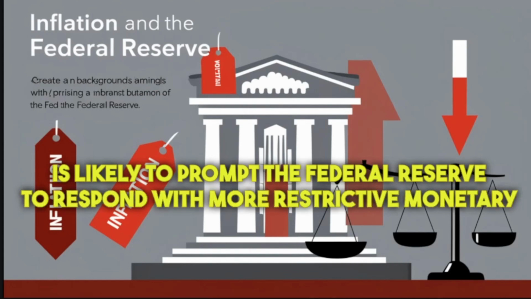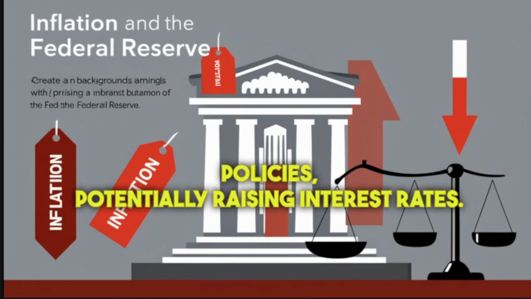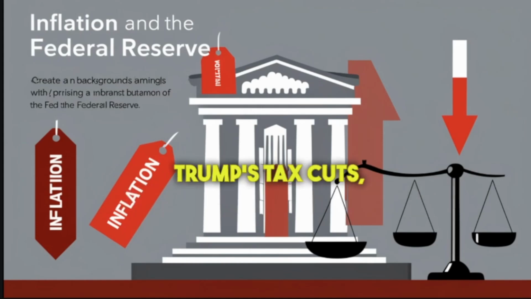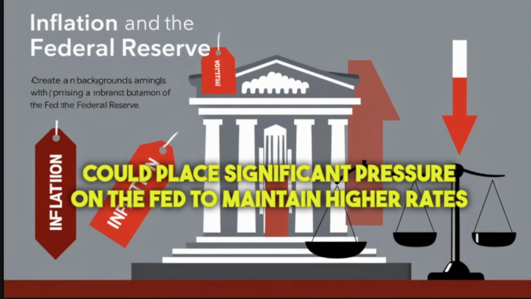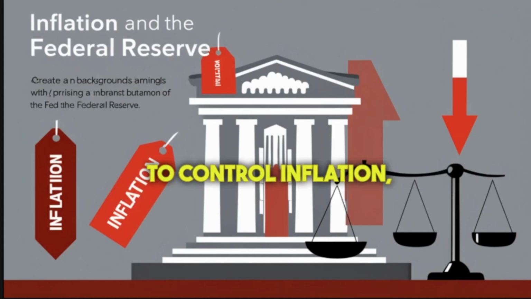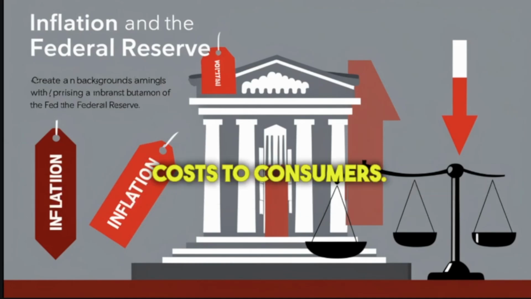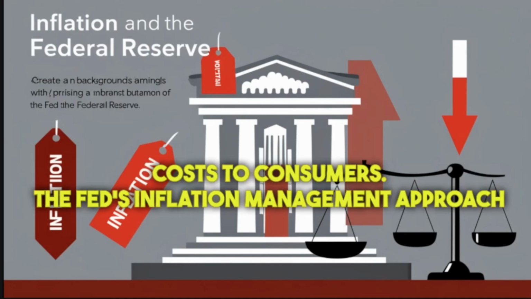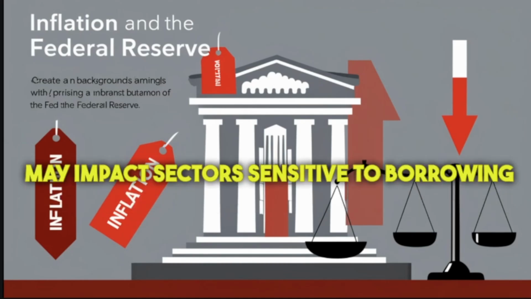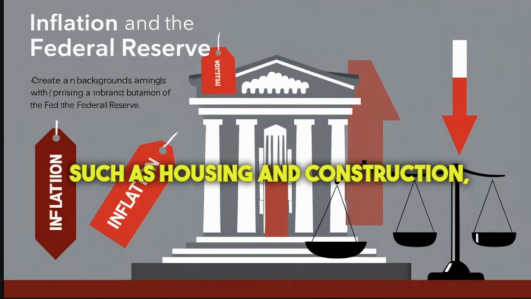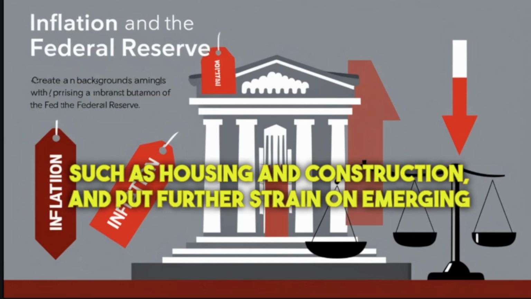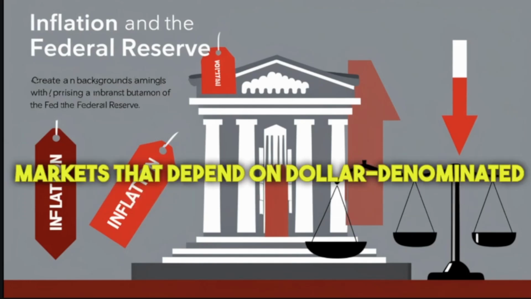Inflation and the Federal Reserve. Rising inflation is likely to prompt the Federal Reserve to respond with more restrictive monetary policies, potentially raising interest rates. Trump's tax cuts, coupled with high tariffs, could place significant pressure on the Fed to maintain higher rates to control inflation, especially as businesses pass on increased costs to consumers. The Fed's inflation management approach may impact sectors sensitive to borrowing costs, such as housing and construction, and put further strain on emerging markets that depend on dollar-denominated debt.